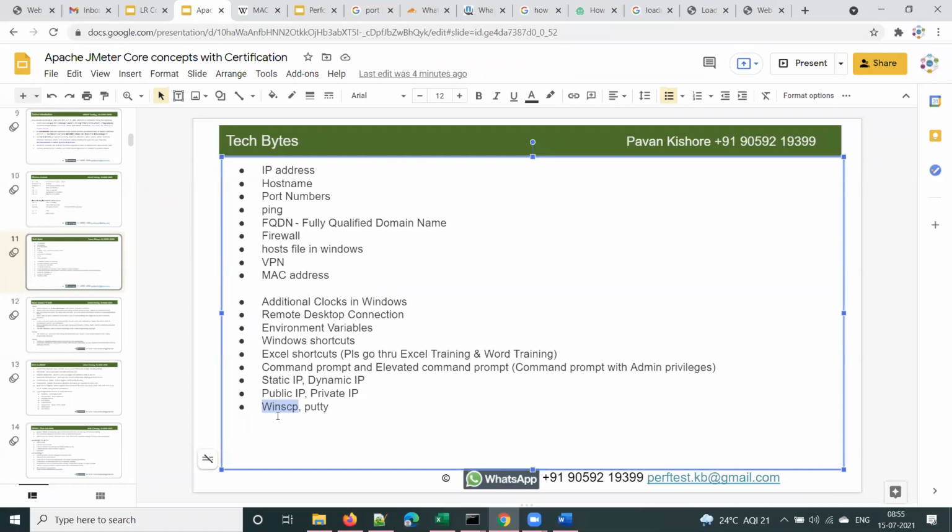These are some smart tools that we use in our day-to-day life. For instance, WinSCP we use for file transferring. If you want to transfer or copy a file from local machine to remote machine and vice versa, WinSCP is one of the tools for that. And Putty is used for connecting to remote machines. We will have a detailed half-hour session on each of them. These are two important tools that we use in day-to-day life. I will cover this once the scripting is completed.